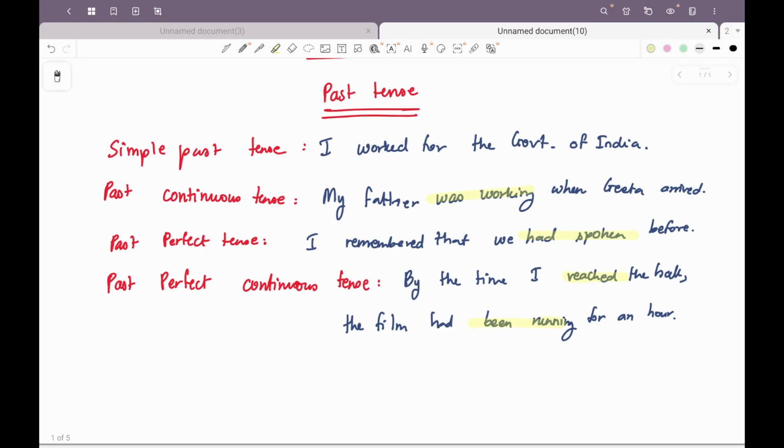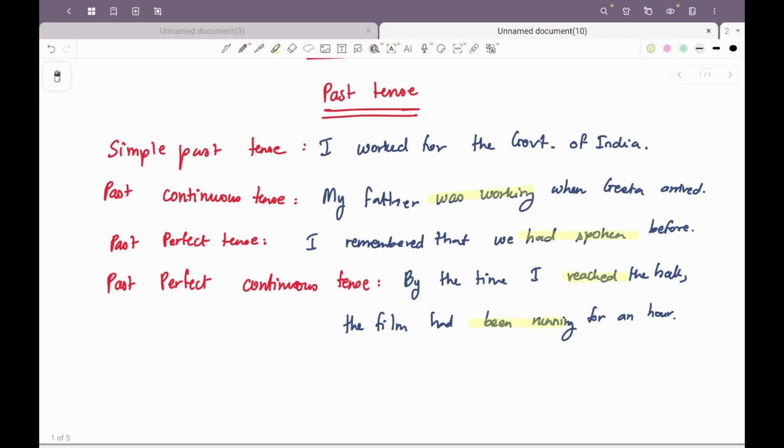The movie was already running when I reached, right? So in this case, we will use the past perfect continuous tense. It is talking about two actions in the past and it's talking about when one action started and when the other action ended, right? So it's talking about the length of any past action. So it will use the past perfect continuous tense.